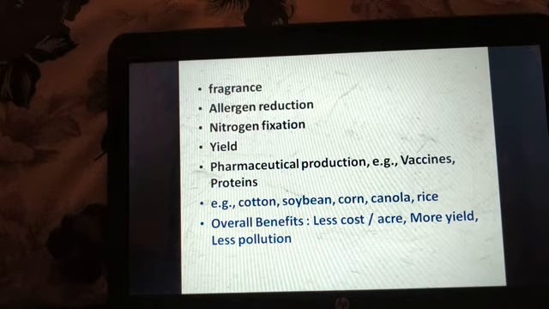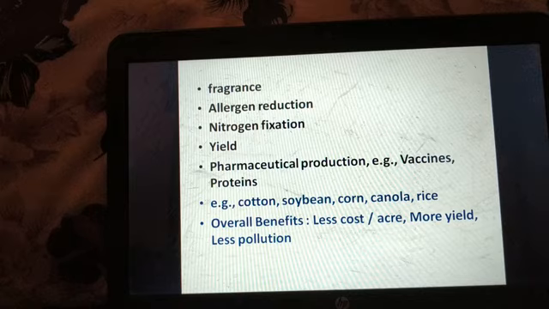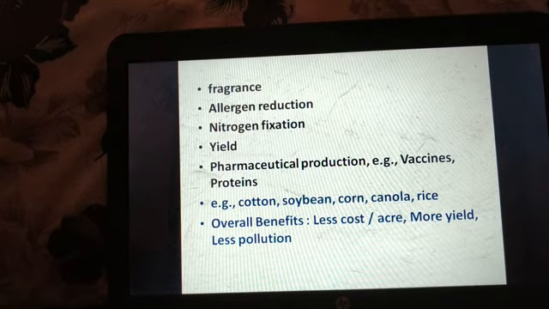Now, they have given some examples like Bt cotton, or simply cotton, which we can obtain from biotechnology. Soybean, corn, canola, rice, all these products can be obtained from biotechnology. Rice, students, you must have heard about golden rice. So again it is a biotechnological product.